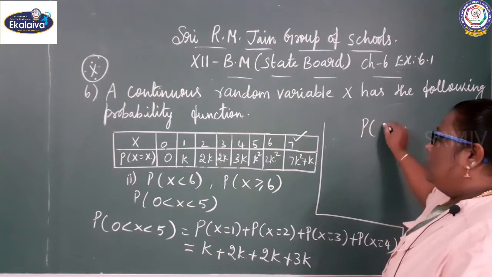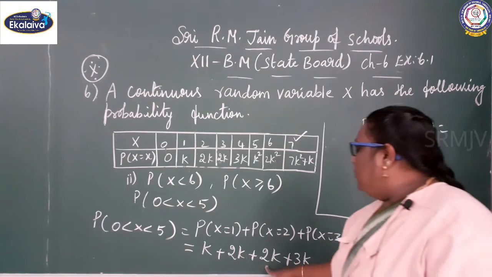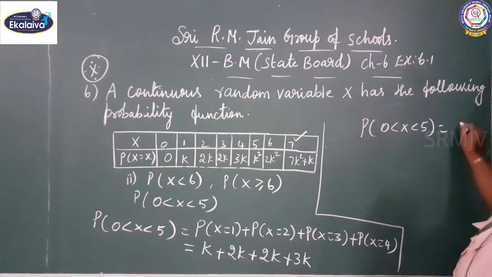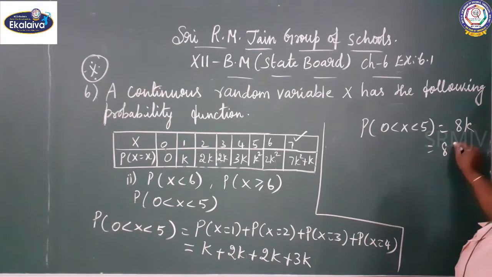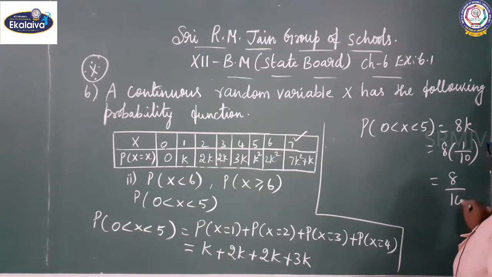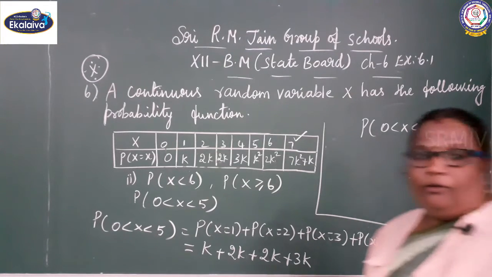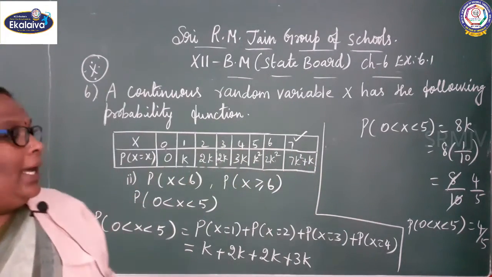P of 0 less than x less than 5 equals k plus 2k plus 2k plus 3k, which is 8k. 8 into 1 by 10, the value is 8 by 10. So, you cancel the value: 4 2s are 8, 5 2s are 10. So, P of 0 less than x less than 5 equals 4 by 5. The value is 4 by 5.